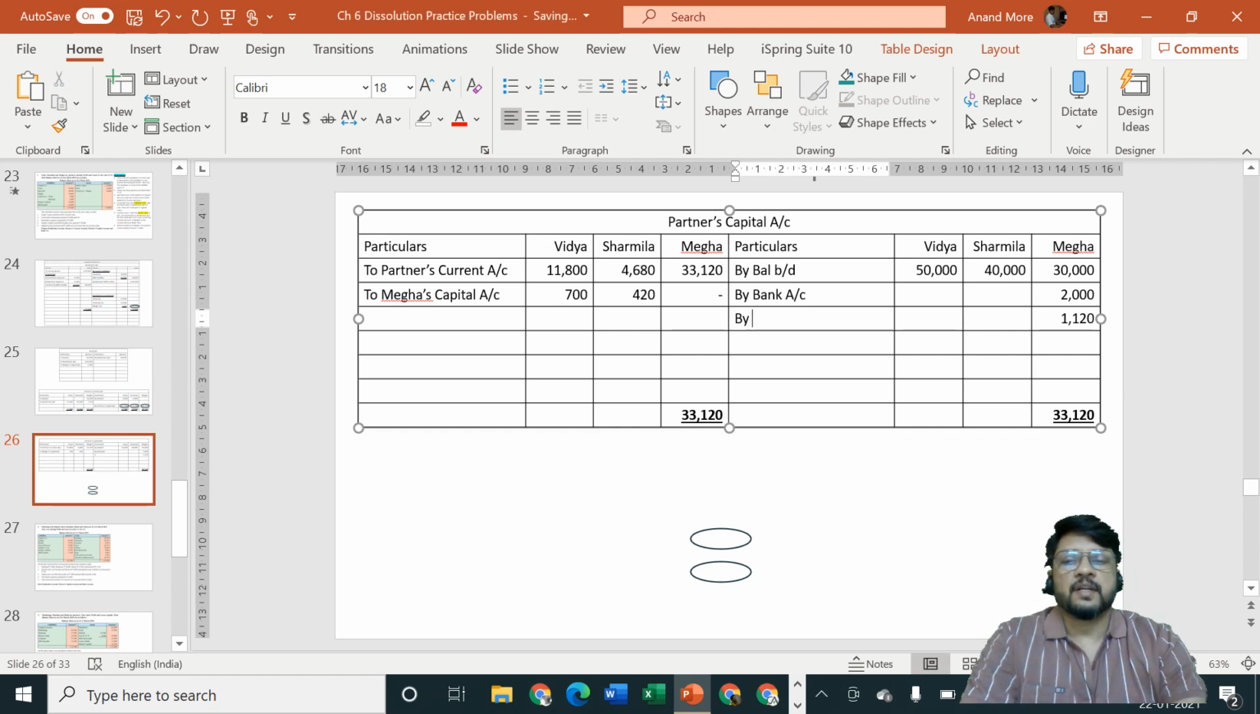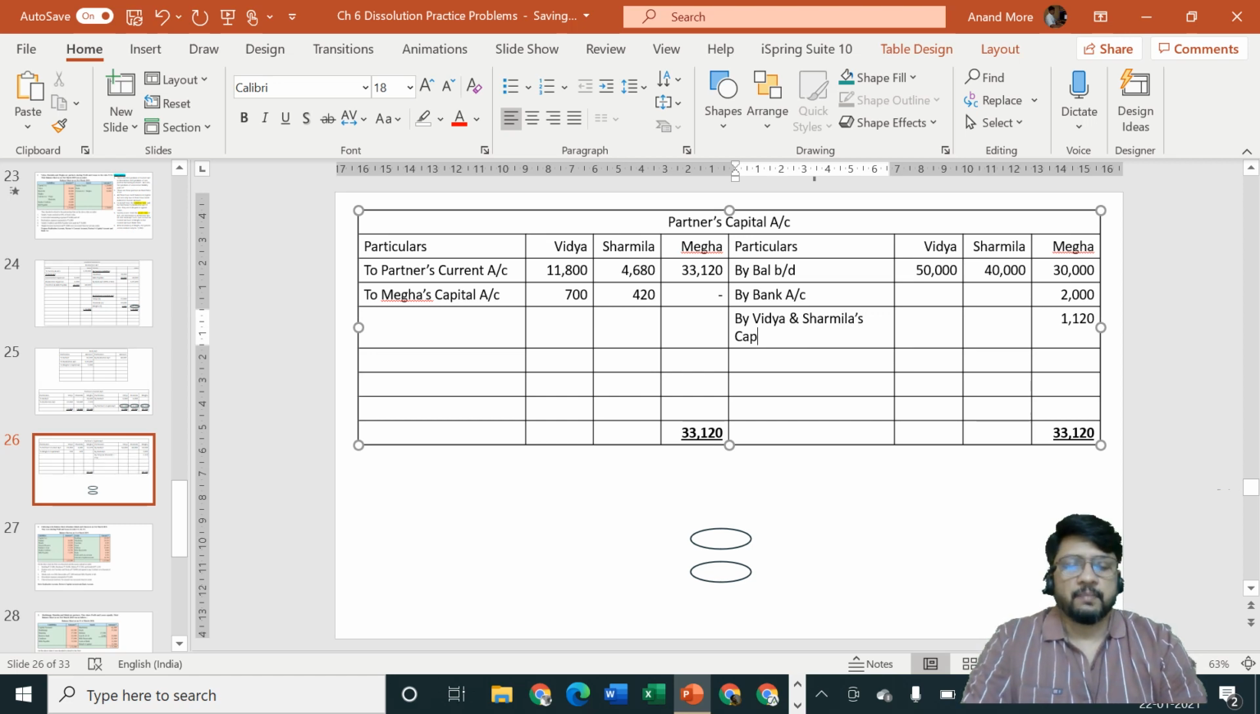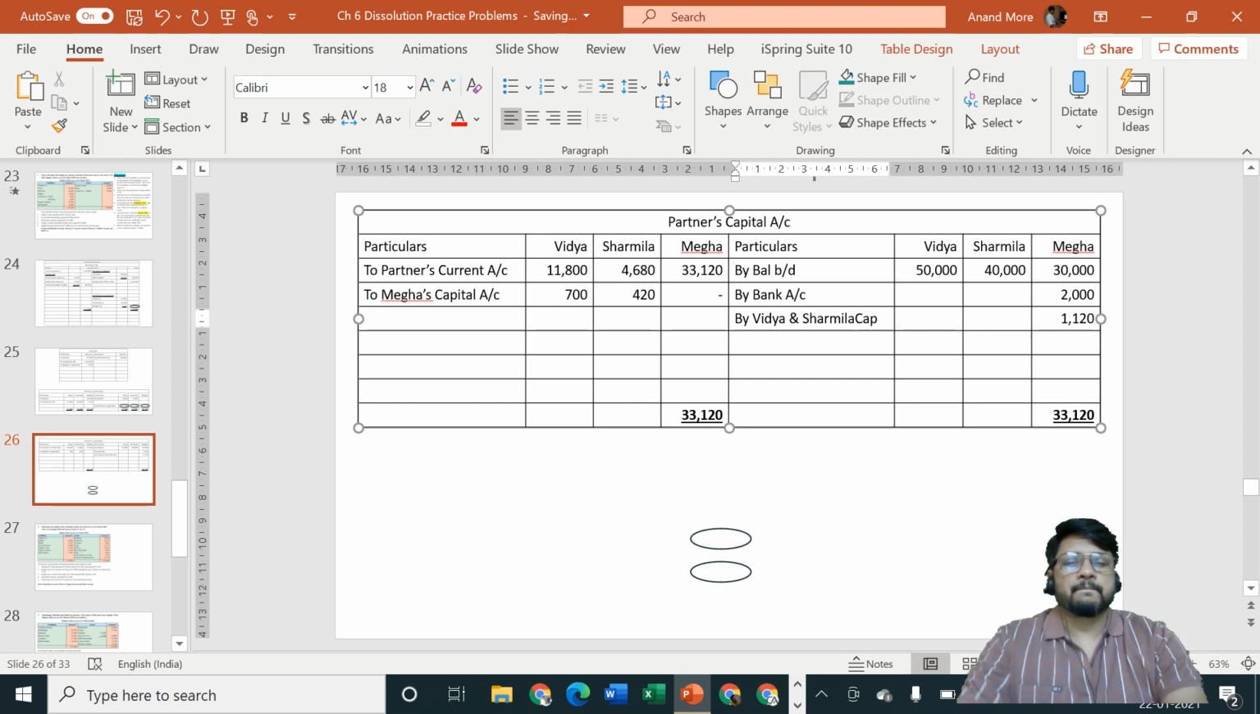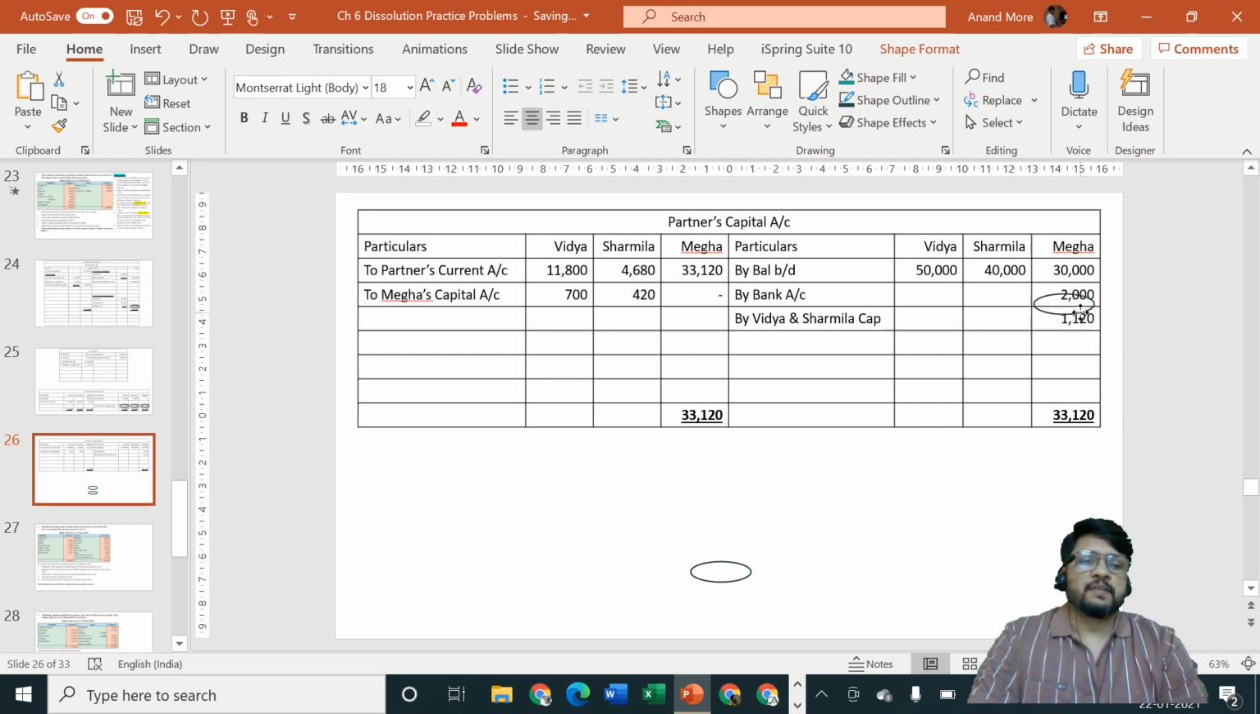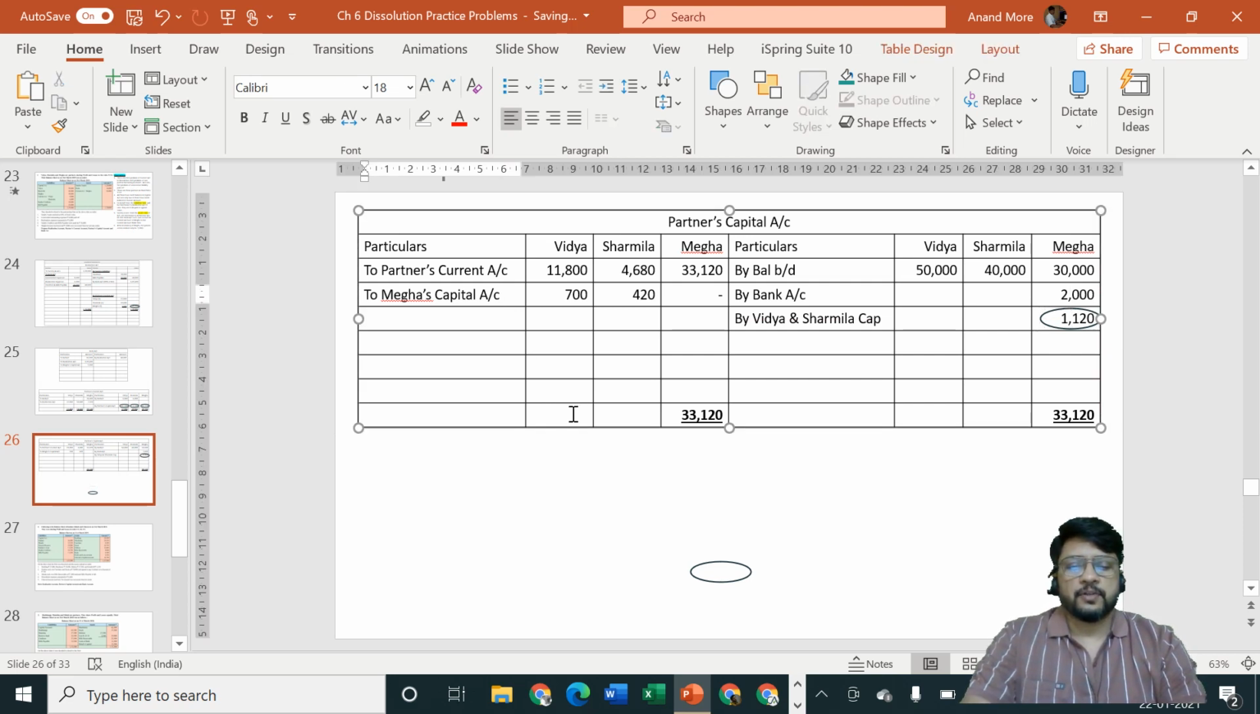So this is to be considered as by whom? By Vidya and Sharmila's capital. By Vidya and Sharmila's capital account. Okay, this amount 1120 was a balancing figure, it was not known to us, and then we have divided it among Vidya and Sharmila in which ratio? In the ratio of 5:3, that is their profit sharing ratio.